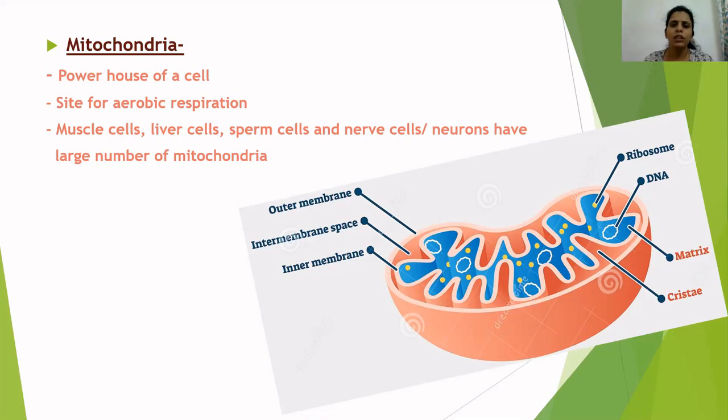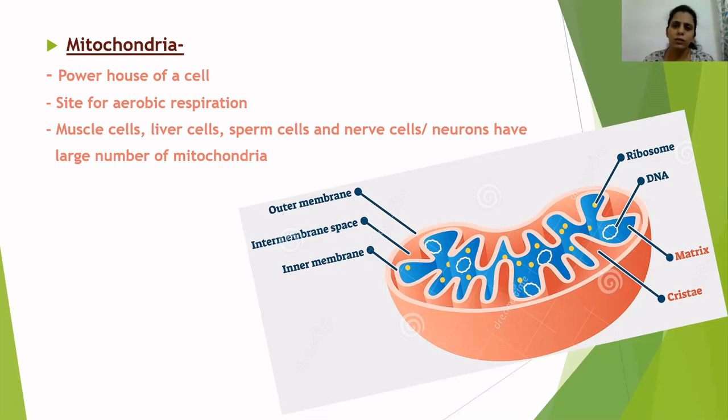When we say membrane bound, that means all these cell organelles are covered by a membrane. Examples are mitochondria, chloroplast, lysosomes, vacuole, and then the endoplasmic reticulum, Golgi apparatus, etc. There is only one cell organelle which is not bound by any membrane, and that is ribosomes. As the ribosome is not covered by any membrane, it is also present in the prokaryotic cell, in bacteria. So mitochondria is also a membrane bound cell organelle, and it is present in all the eukaryotes.